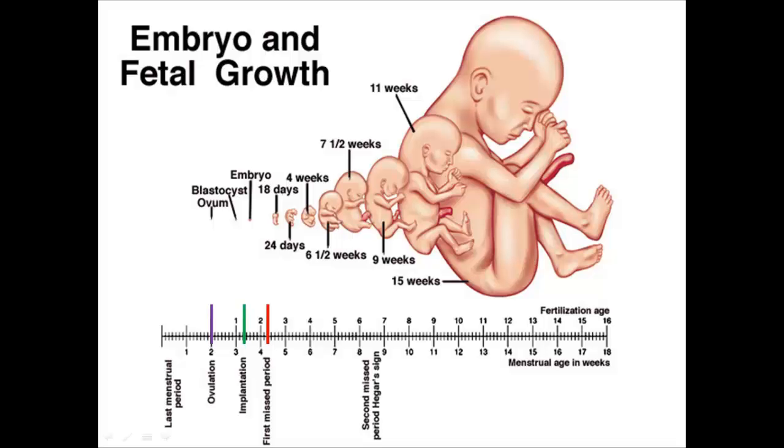Let's examine embryo and fetal growth. Examining the first 16 weeks of fertilization, on the time graph the purple line represents ovulation. Ovulation usually occurs mid-cycle, which is around 2 weeks for the average person who has a 30-day cycle. The green line represents implantation, which occurs within 8 to 10 days after ovulation. The red line represents the first missed menstrual cycle. As you can see, the zygote has been embedded on the wall of the uterus for approximately a week prior to the first missed menstrual cycle.